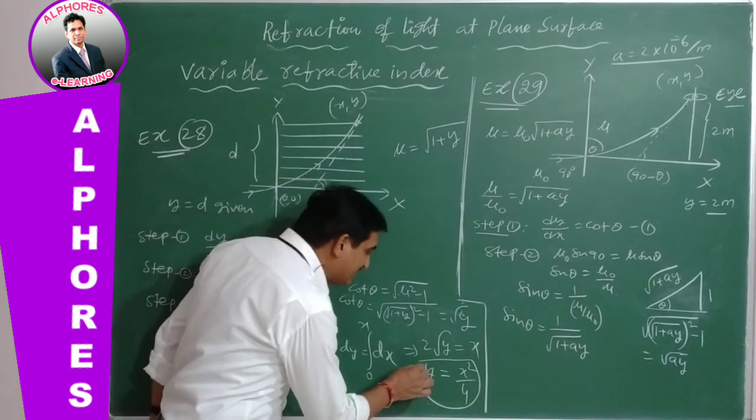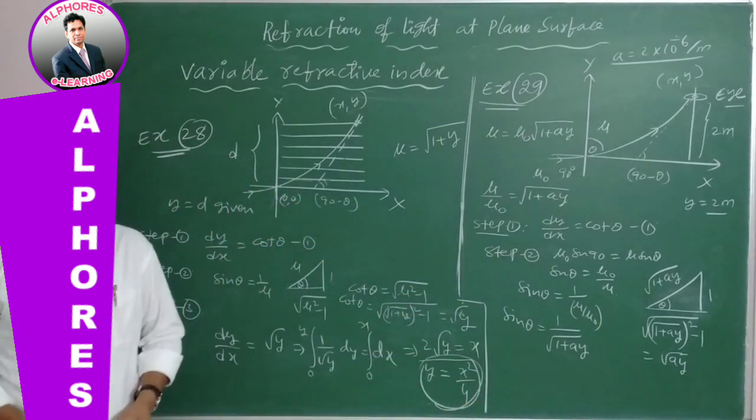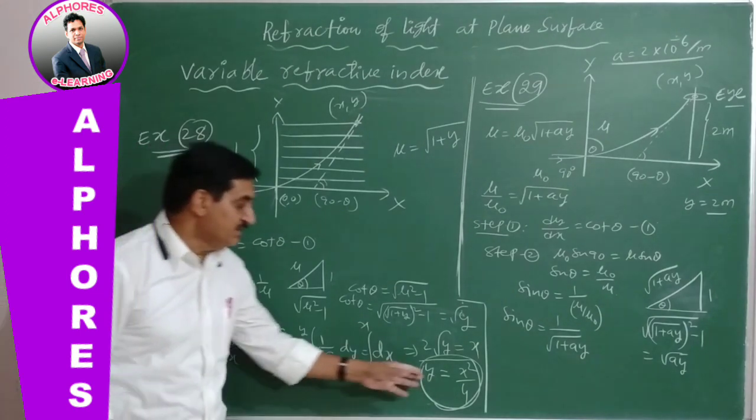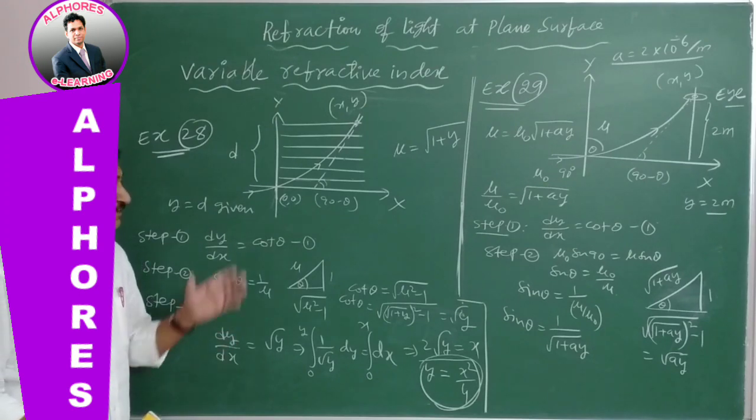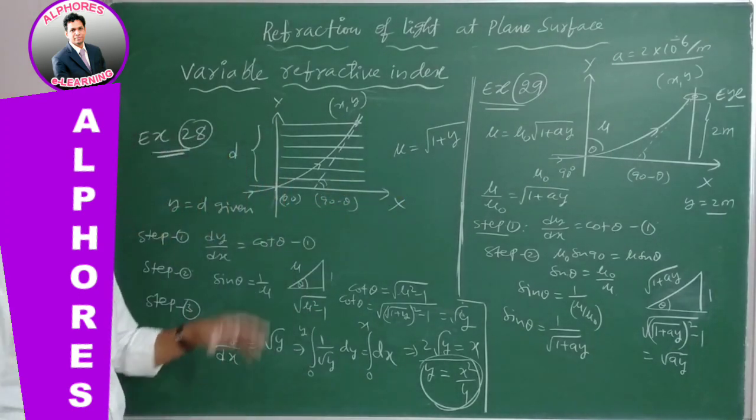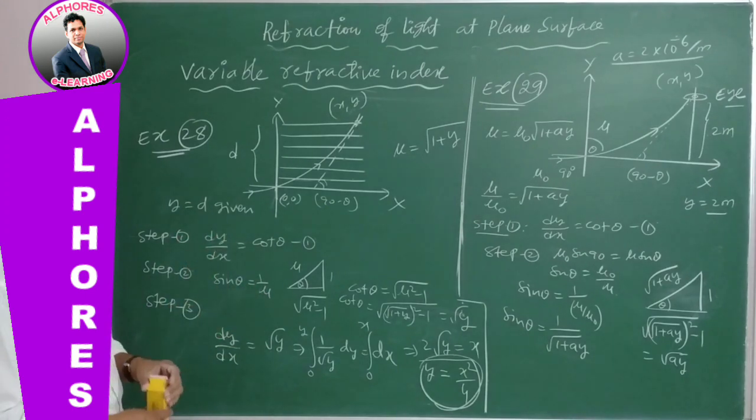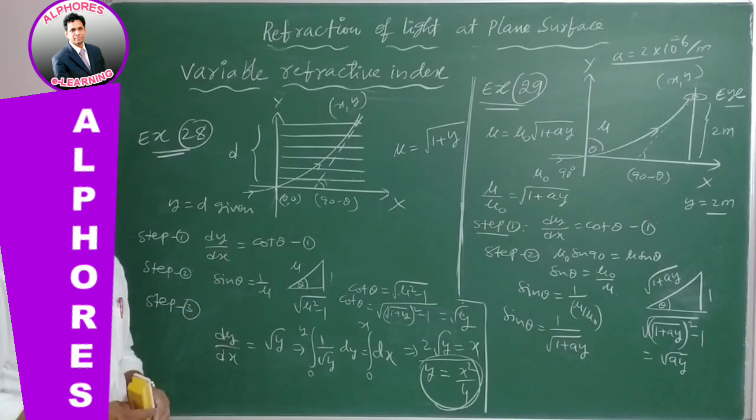So by this answer you can say that the path is a parabola. Along the parabola, the light is refracting in the given slab of refractive index mu equal to root over 1 plus y. This is a variable refractive index. So finally, the path is a parabola in the slab.